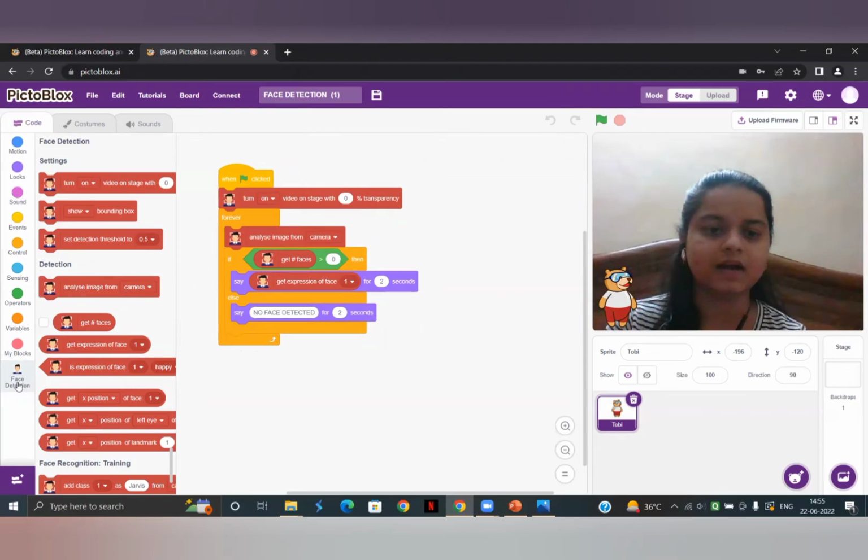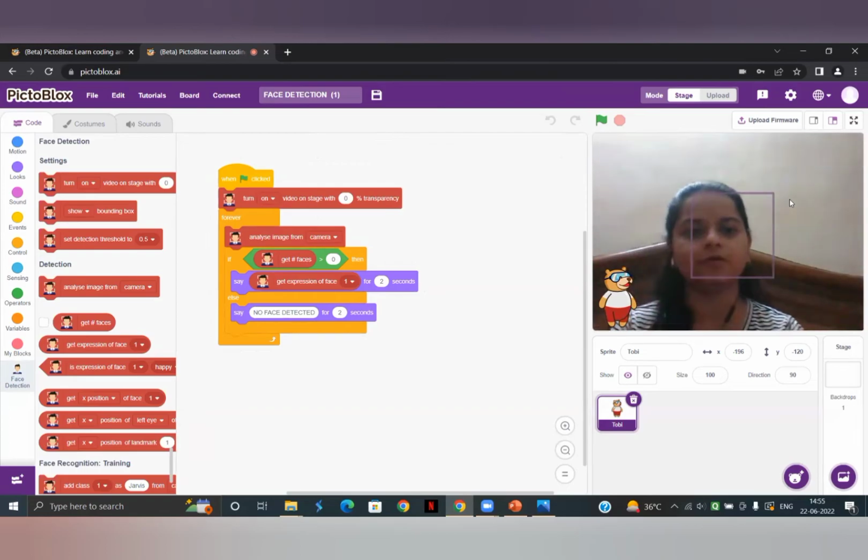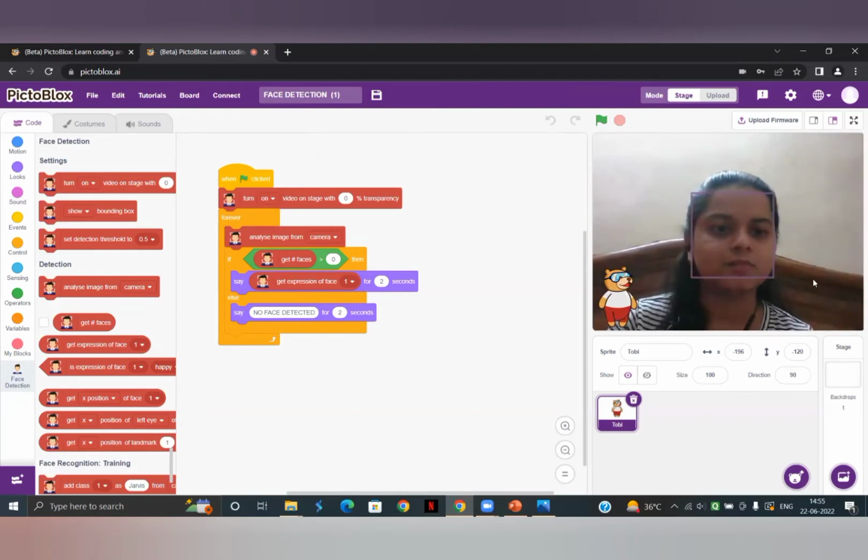Now see, the face detection module has opened up. You can see the box is now appearing on my face. It has detected my face, and wherever I move, this box will also move when I run this program. So this purple box came because of this block, analyze image from camera.